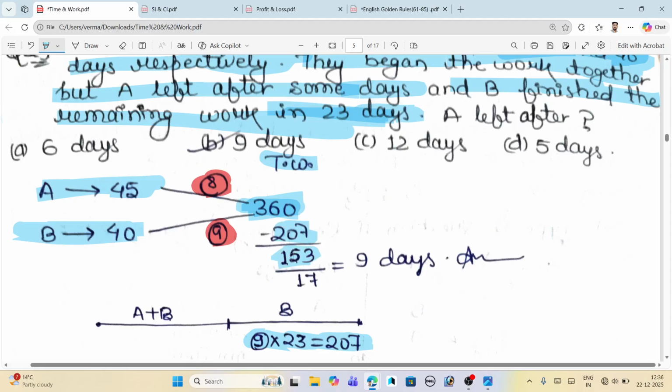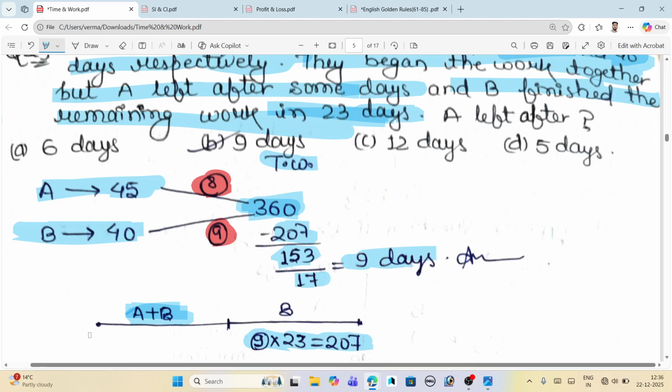153 is the work done by both A and B in the earlier time, from the beginning. The efficiency of A and B together is 9 plus 8, that is 17. Just divide 153 by 17, and we get 9 days.